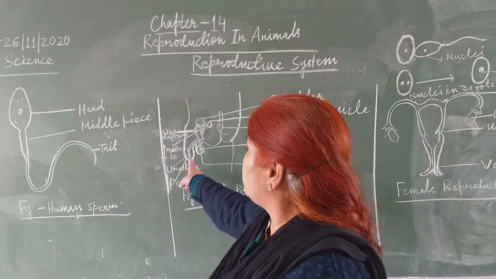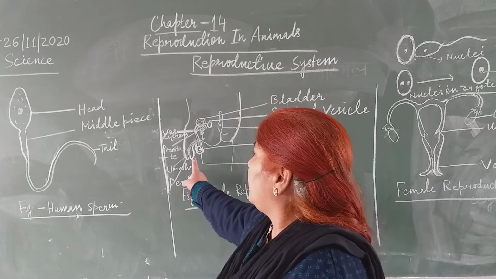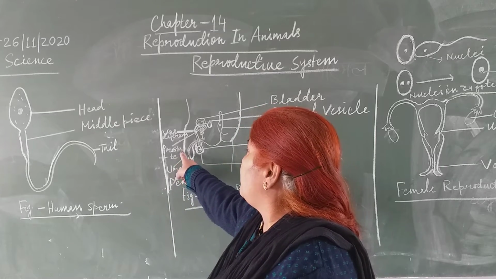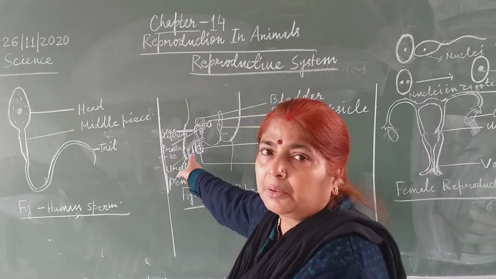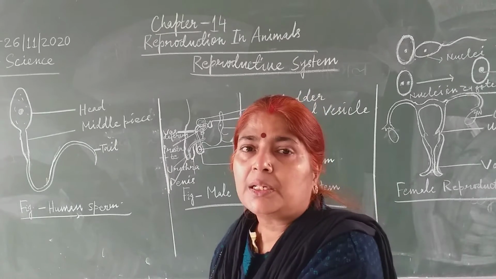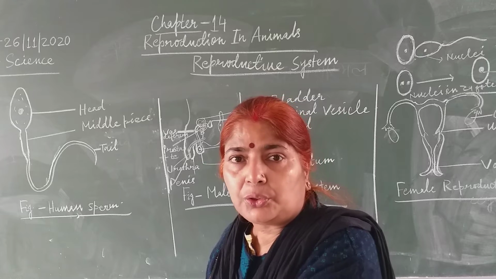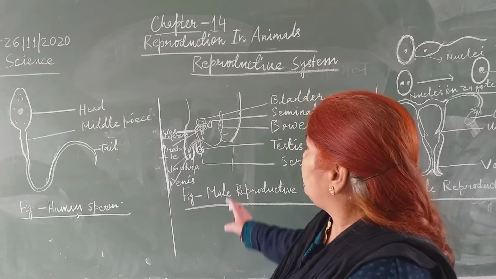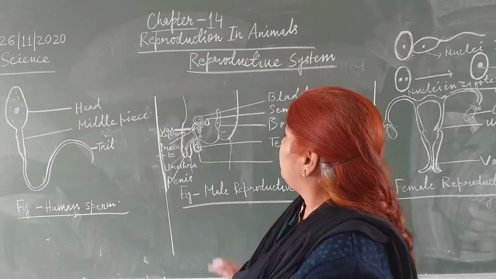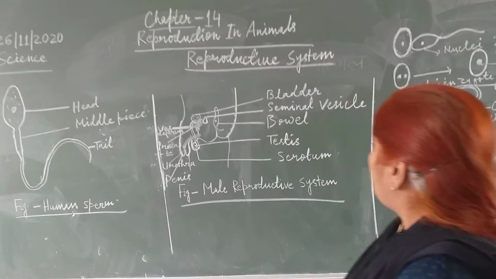This semen reaches the urethra. The urethra is surrounded by a muscular structure called the penis. This urethra can conduct sperm as well as urine, but not at the same time. Now, you have seen the male reproductive system.